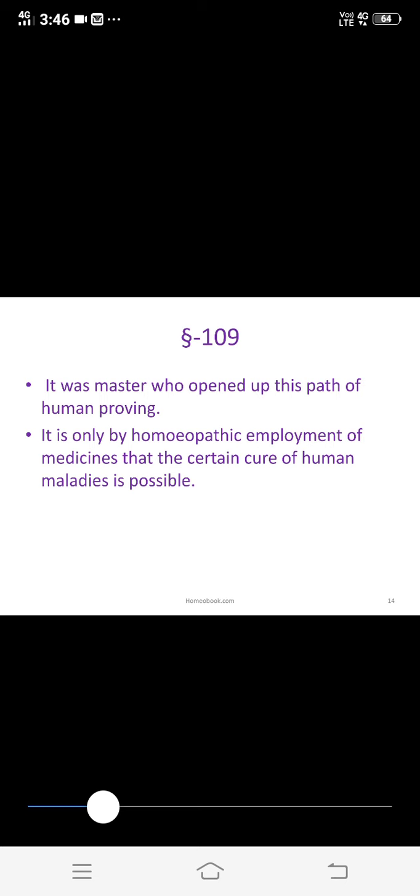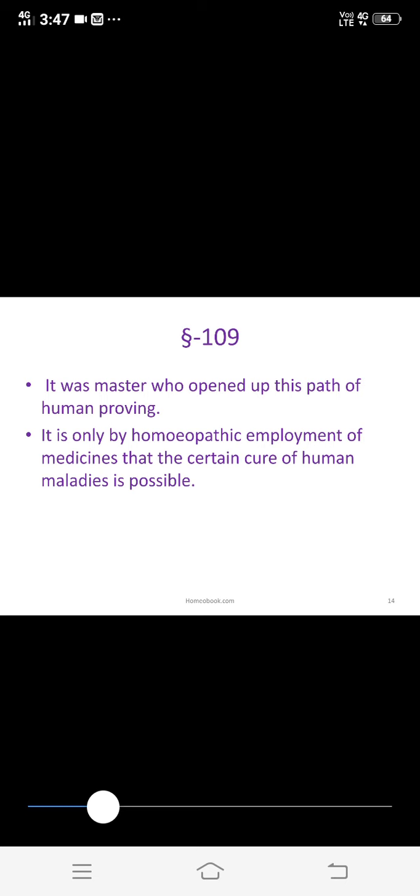That is, Dr. Hahnemann is the only person who gave the ideal path of cure, but that is except the Owen Haller, who first gave the idea about the drug proving. And in 109, Dr. Hahnemann took his own credit, that he was the only person who has opened up the way to prove a drug on healthy persons, which is a true path, and on this true path only cure of human diseases can be given.